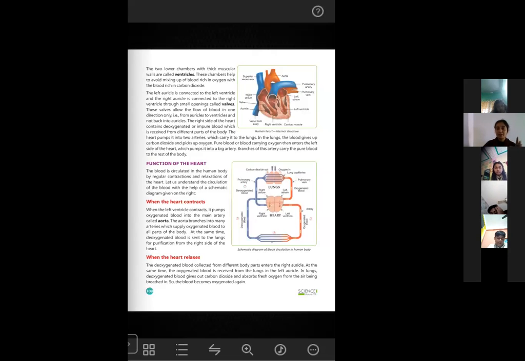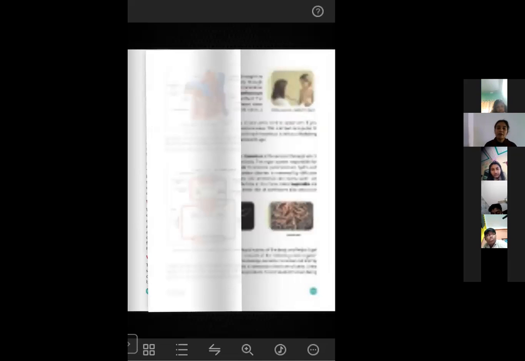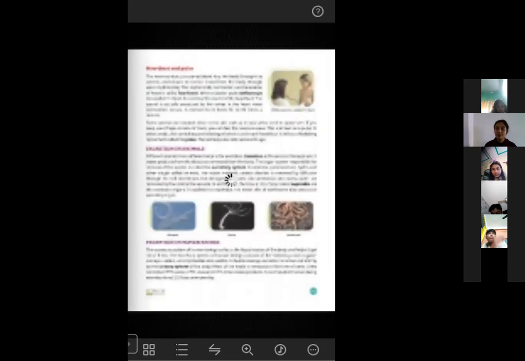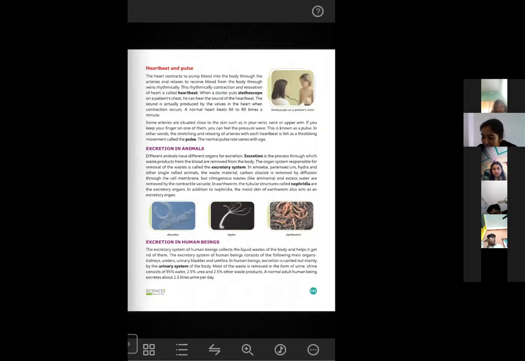But fishes have a single circulatory system. They can't do the same work at the same time. Receiving the oxygen and emitting the carbon dioxide, they can't do it at the same time. In a fish's body, there will be one complete cycle for one particular type of function. At the same time, they cannot perform two different types of function. So this is why we have a double circulatory system, whereas fishes have a single circulatory system.